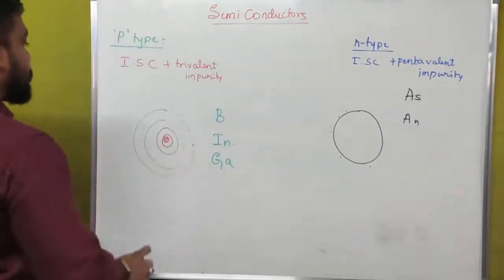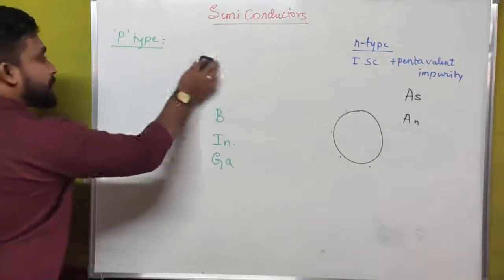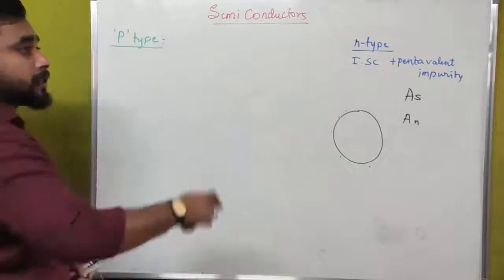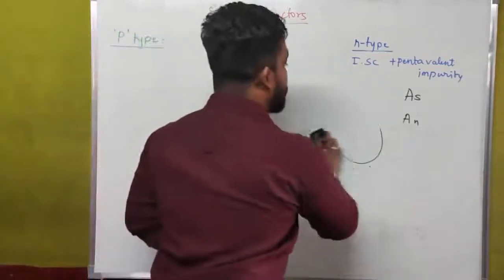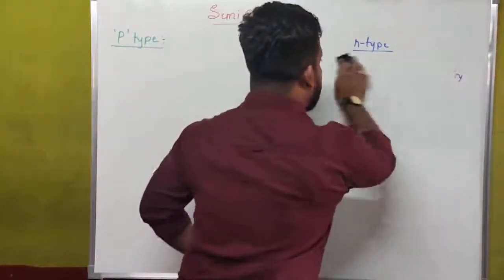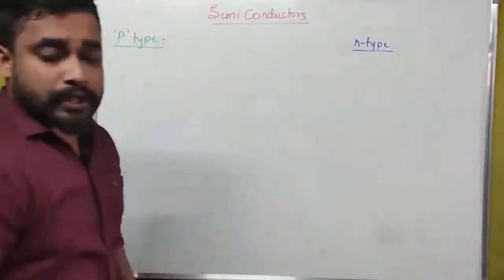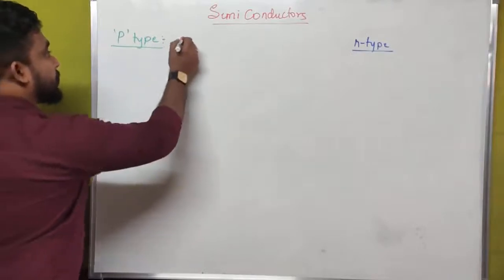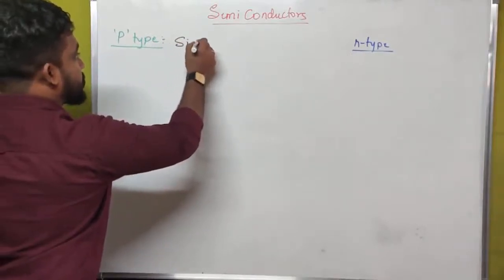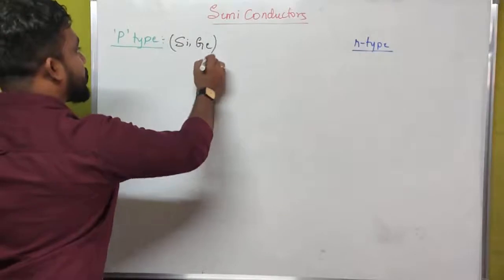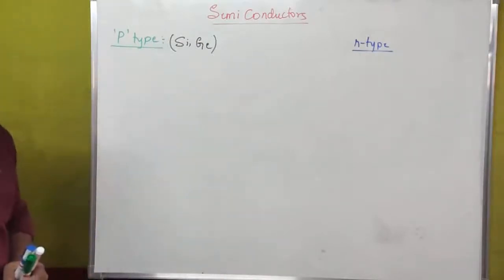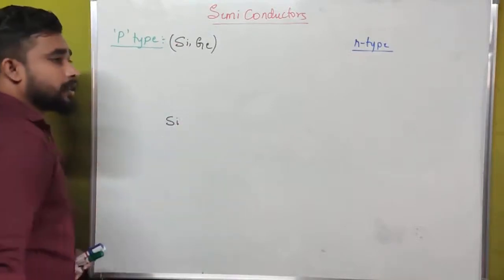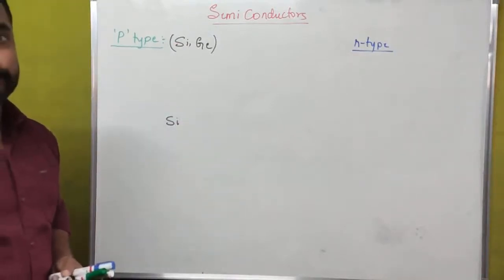Then let us see what is the meaning of P type semiconductor and how we are going to achieve P type and N type semiconductors. Here for P type semiconductor, for example, silicon or germanium, we can consider as our intrinsic semiconductors. Either you can use silicon or germanium.